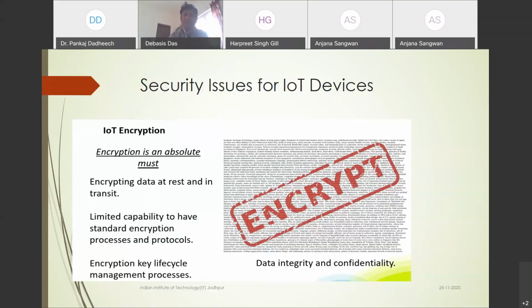But those types of algorithms are not suitable here due to the constrained nature of these devices. That's why we have to think differently, because we still want a high level of security. How do we maintain it? This is the main challenge in the case of IoT devices.